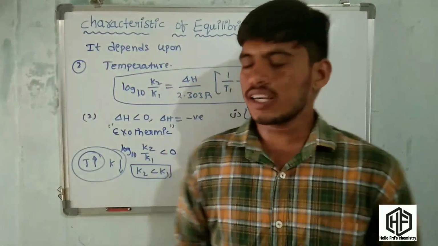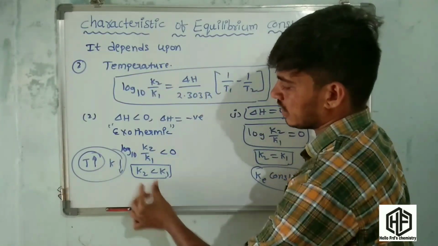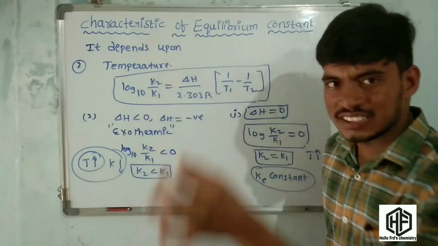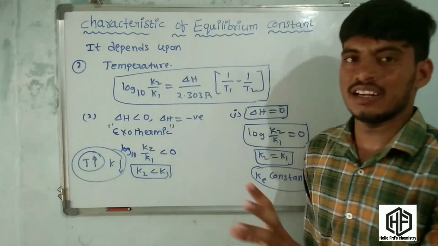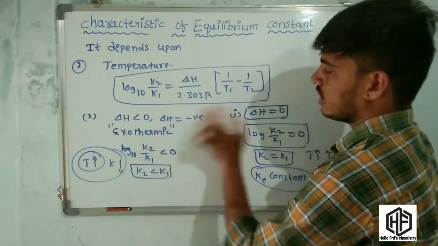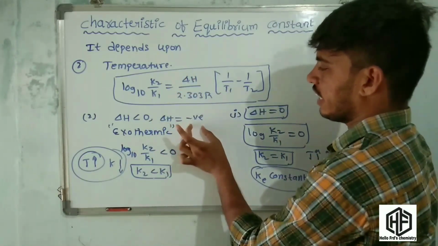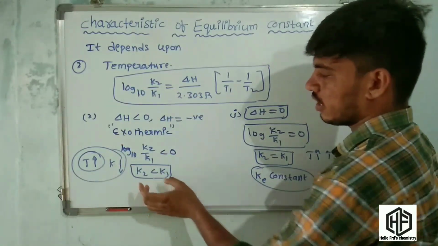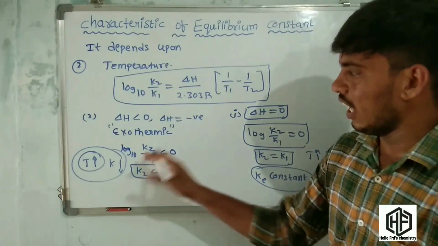In an exothermic reaction, when temperature increases, the equilibrium constant decreases. Delta H is negative, this is the exothermic reaction. Temperature increases, the equilibrium constant decreases. This is the second case.